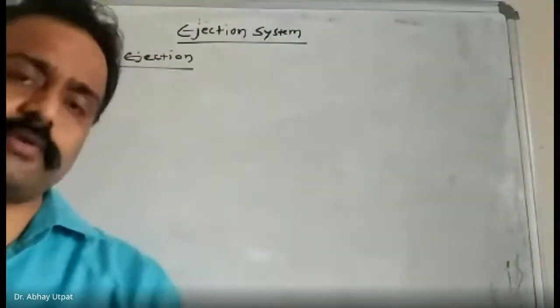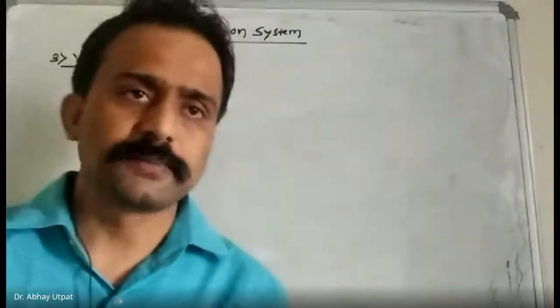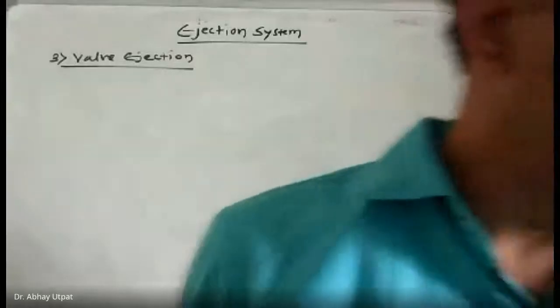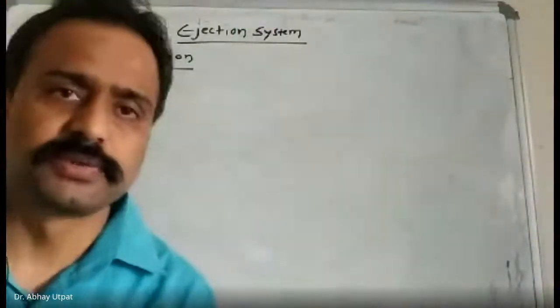Today we are going to cover the remaining types of ejection system. Yesterday we covered the pin ejection system and the sleeve ejection system.